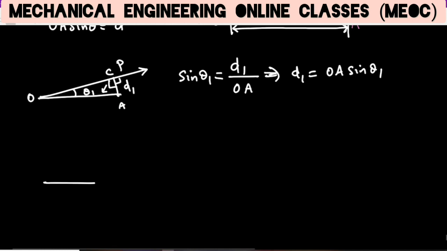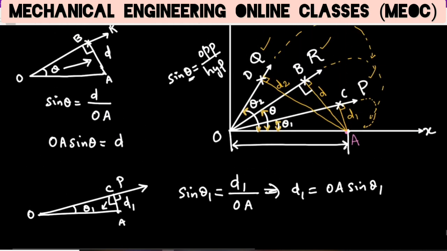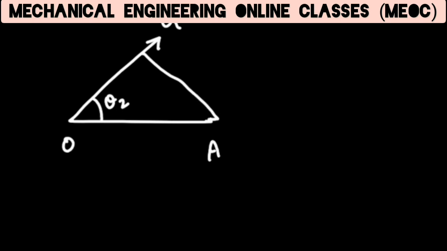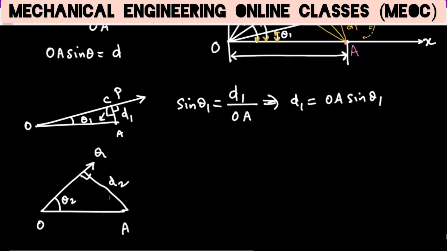So this is O, A, and sin theta 2. Theta 2 is for force Q. So let us draw the line of action of force Q. This is at angle theta 2 and the perpendicular distance is this one, which is D2 from the figure.